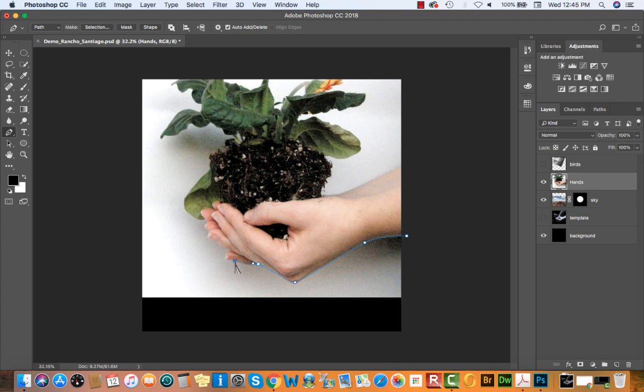And then I'll add one anchor where the nail is for that pinky. Again, dragging to the left. Navigate to the curve of the pinky. I'm not even going to click and drag for the point where the pinky and the finger meet. And then I'll navigate up to where the nail is. Just really tiny.